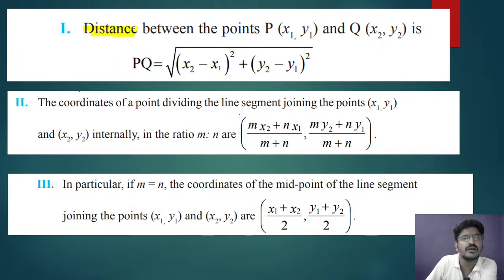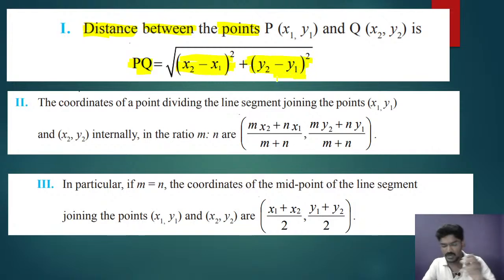Distance between the points. Distance between the points is given by PQ equal to the square root of (x2 minus x1) whole square plus (y2 minus y1) whole square. All these formulas you have already studied in the 10th standard, so I am not going to waste more time here. I will just say the formula: distance between two points is the square root of (x2 minus x1) whole square plus (y2 minus y1) whole square.